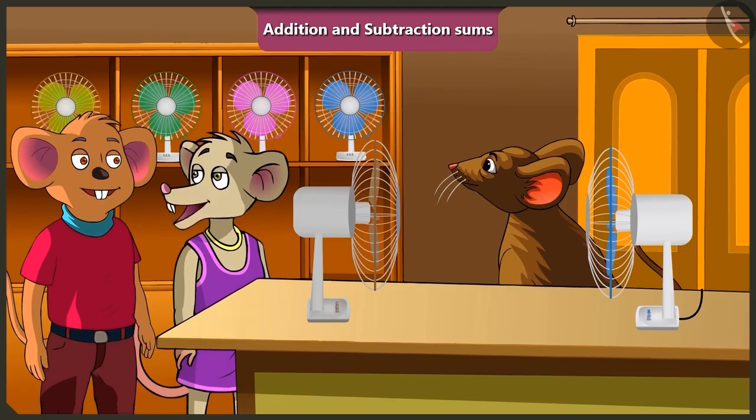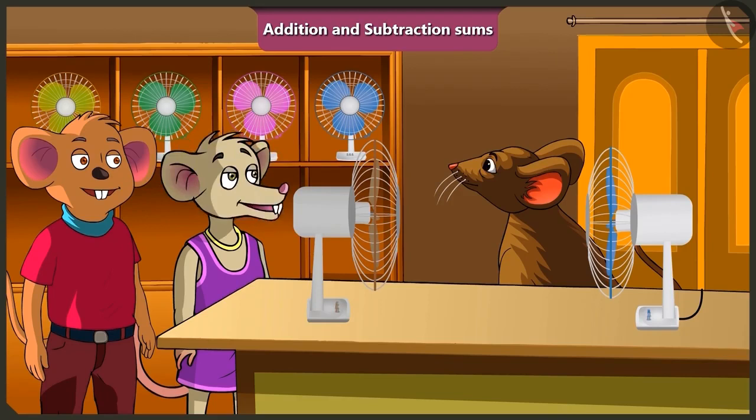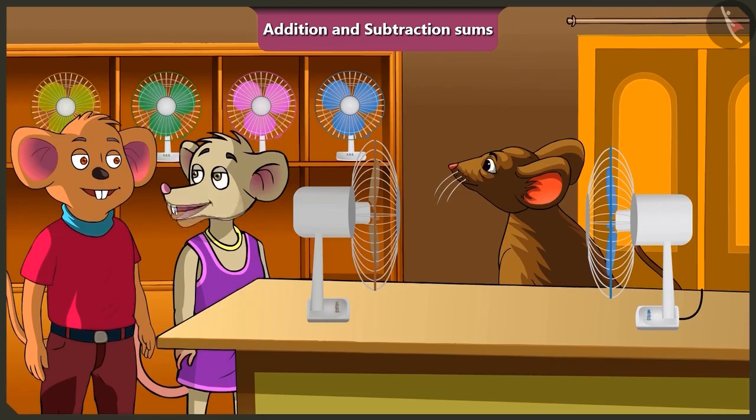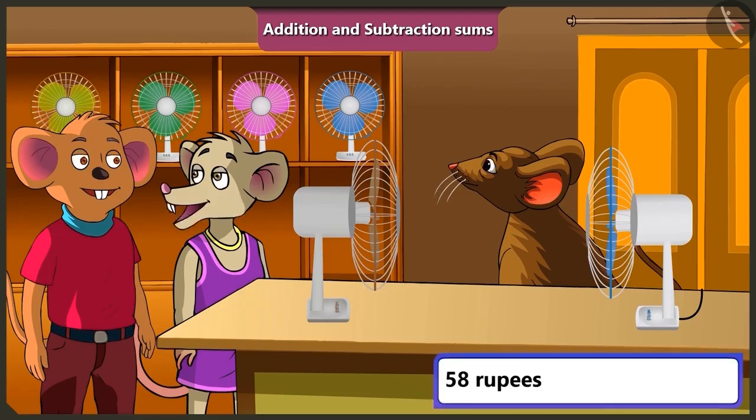Don't worry, Choo Choo. I will talk to the fan seller. Brother, how many rupees would you give for this old fan? I will give 32 rupees for this old fan. Look, Choo Choo, you have 58 rupees now, and you will get 32 rupees for this old fan. So total, how many rupees would you have?